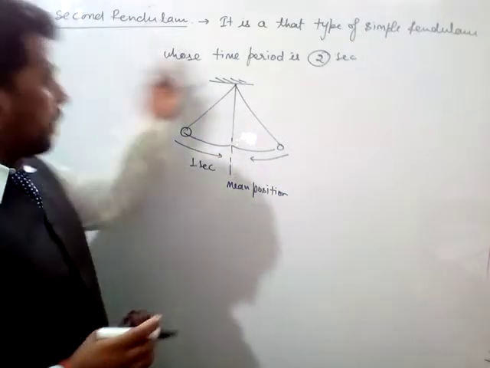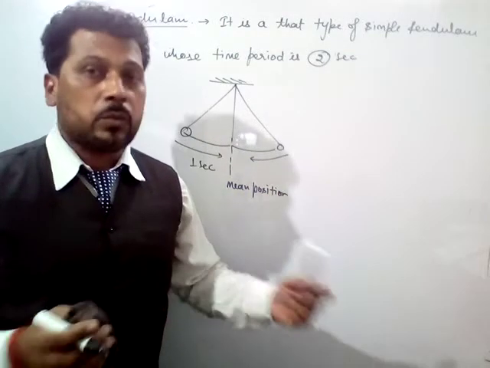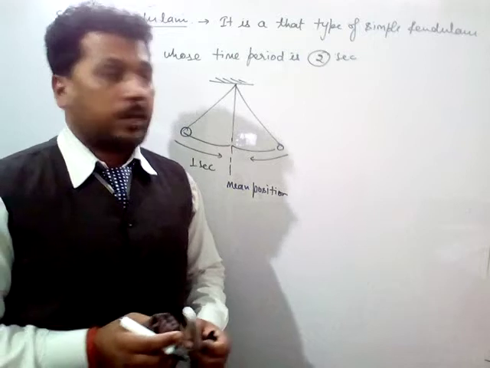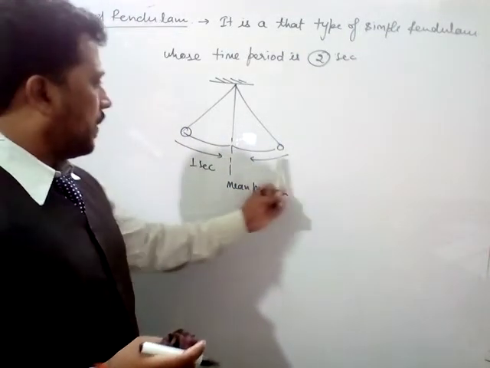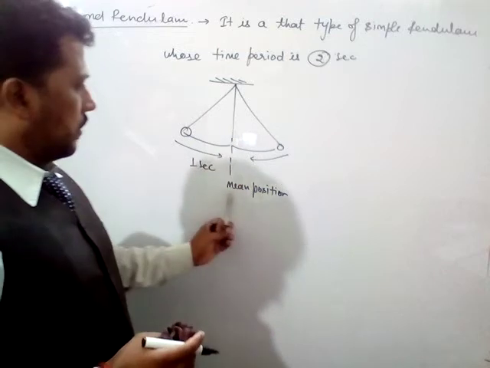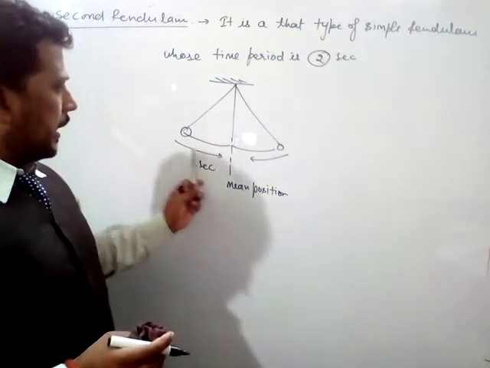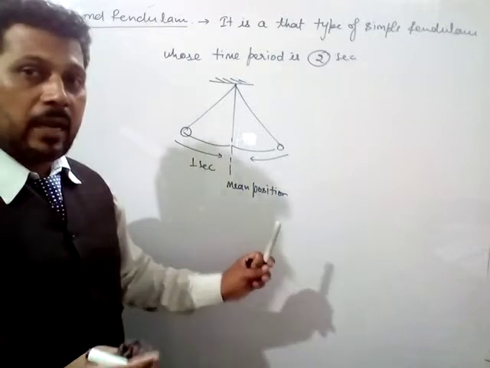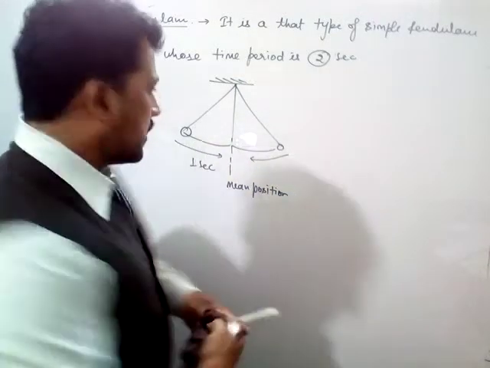So the second pendulum is that type of simple pendulum whose time period is 2 seconds. Okay, and according to this, this is a simple pendulum which oscillates to and fro about its mean position. So it passes its mean position after every 1 second. So this is the simple pendulum.